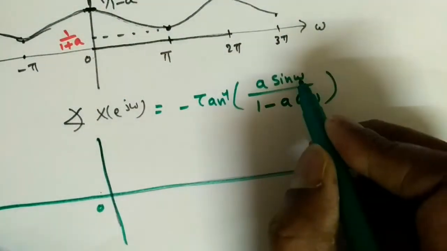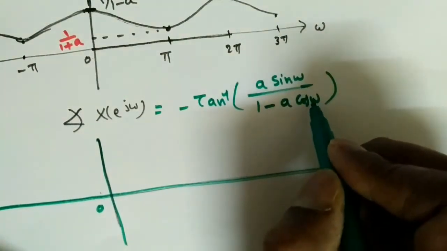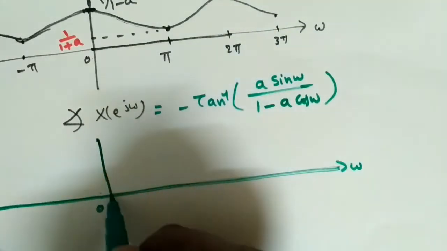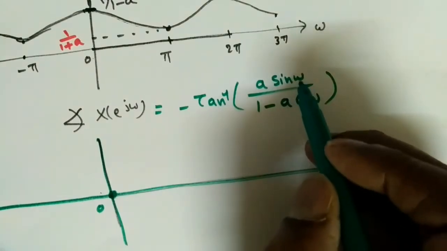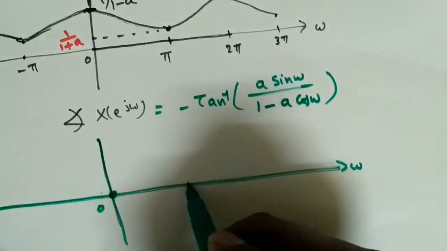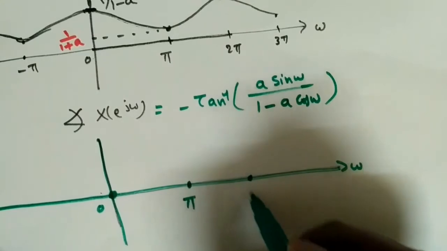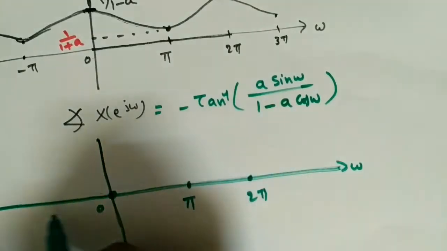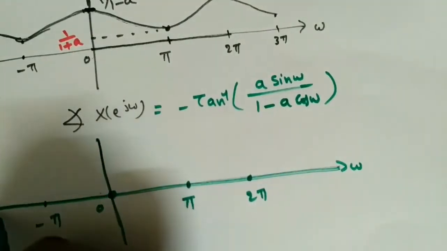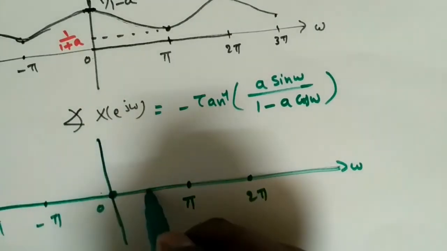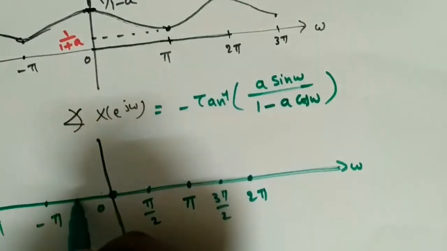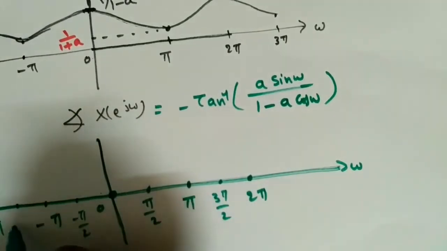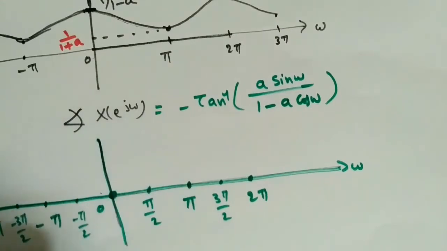Now at omega equal to 0, sine 0 is 0, cos 0 is 1, so 0 by anything is 0, so the angle is 0. When omega equals pi, sine pi is 0 again, so at pi we'll get 0 again. Similarly at 2 pi we'll get 0 again. Similarly minus pi, minus 2 pi, etc. What happens when I substitute pi by 2, 3 pi by 2, minus pi by 2, minus 3 pi by 2? What are the values we'll see?